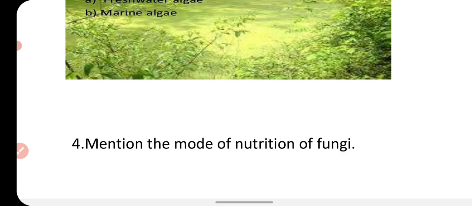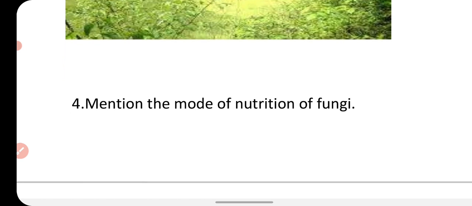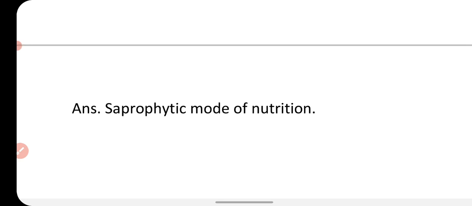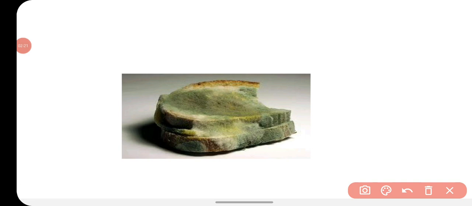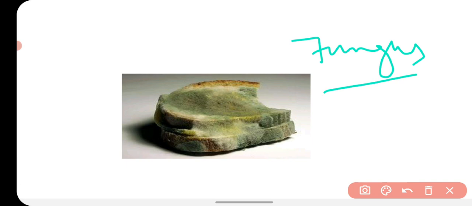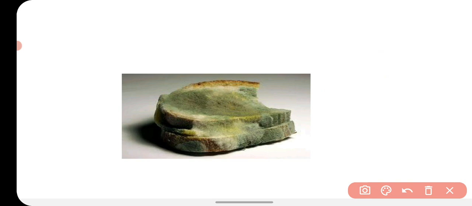Next question is, mention the mode of nutrition of fungi. Means how the fungi take their nutrition. So this is the saprophytic mode of nutrition. Like here you can see this bread is infected by the fungus, which is called bread mold, and this fungus will decay and spoil this bread, and it will take the nutrition from this decaying bread. So the fungus shows the saprophytic mode of nutrition.